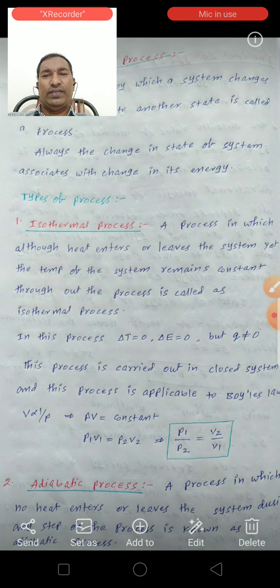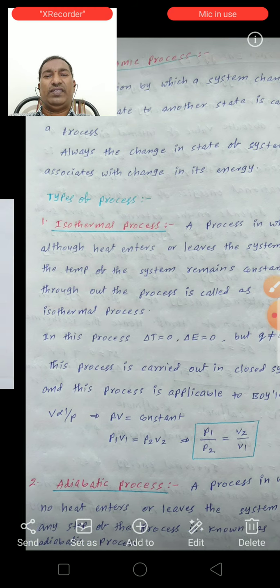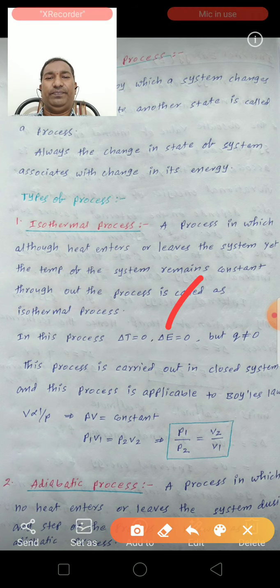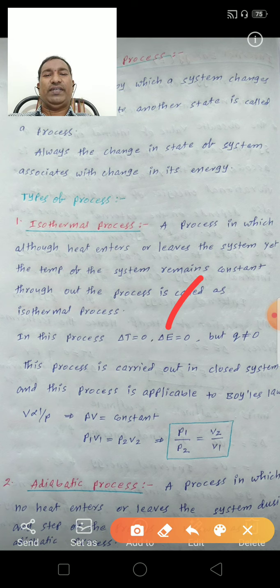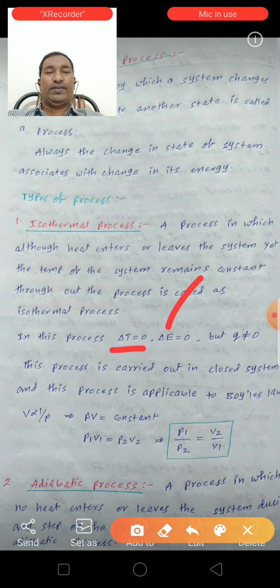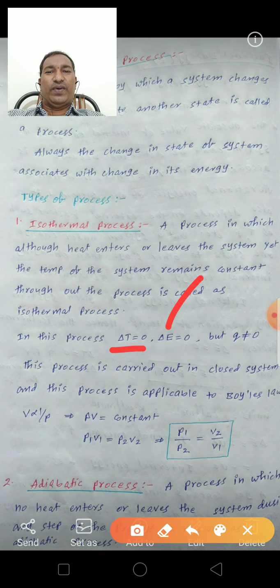So in an isothermal process, delta E, the change of internal energy, is also 0.